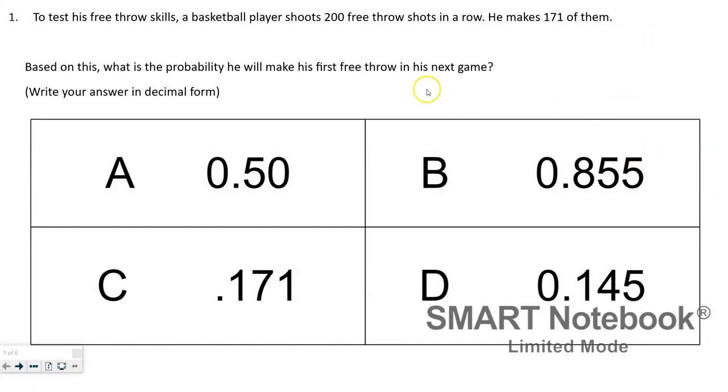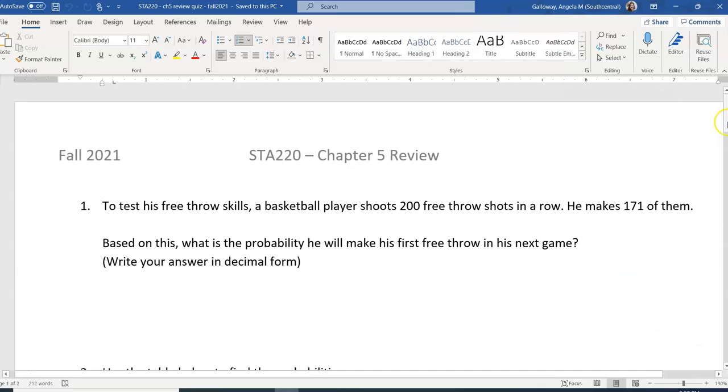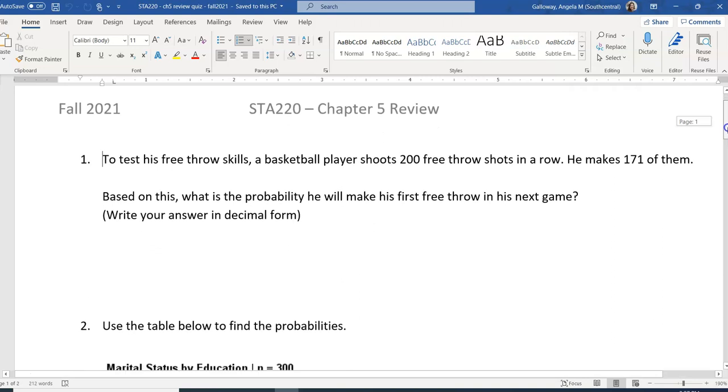So what I gave you was this Chapter 5 review, and mainly going over thinking about multiplication rule, reading contingency tables, all that. So this first one says, to test his free throw skills, a basketball player shoots 200 free throw shots in a row, and he makes 171 of them. Based on this, what is the probability he will make his first free throw in his next game? And this one wants you to write your answer in decimal form.